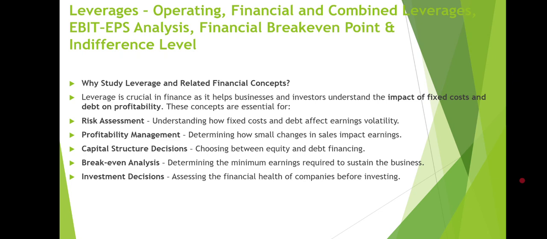Risk assessment means understanding how fixed costs and debt affect earning volatility. The second reason, profitability management, means determining how small changes in sales impact earnings. The third reason is capital structure decision, that means choosing between equity and debt financing, which one is the best for the company or for the business, equity or debt.